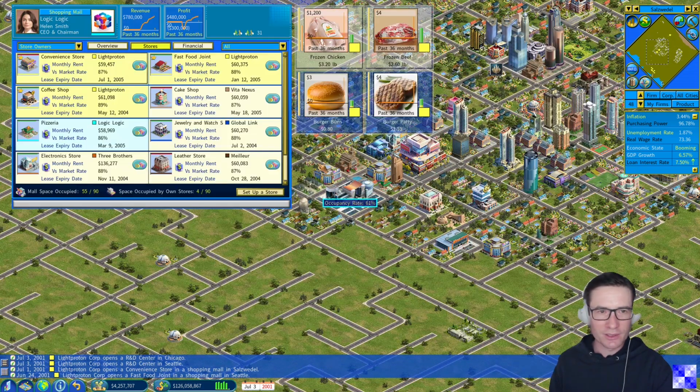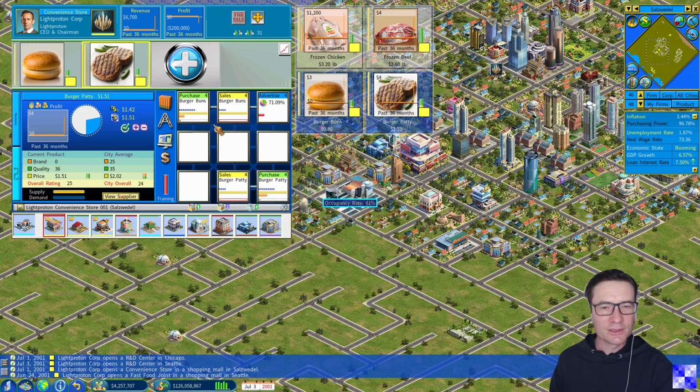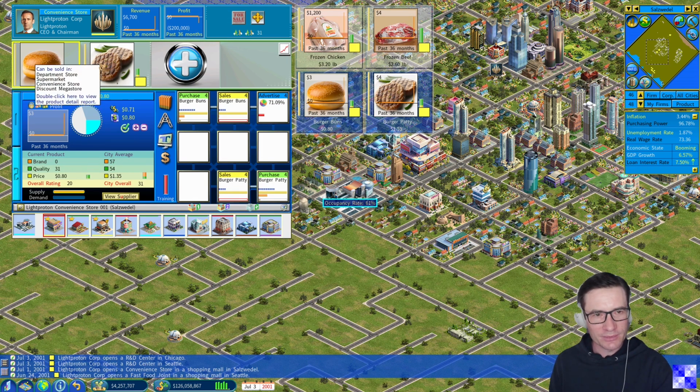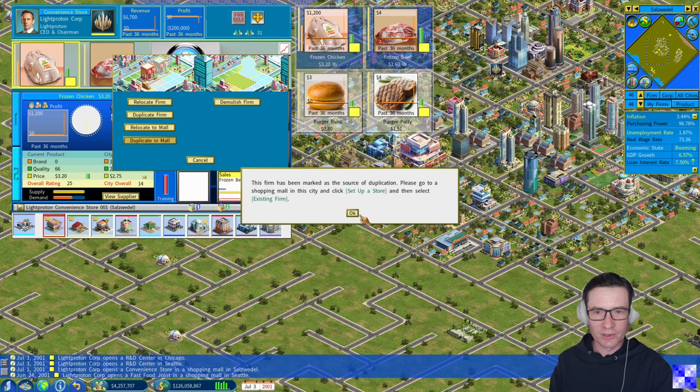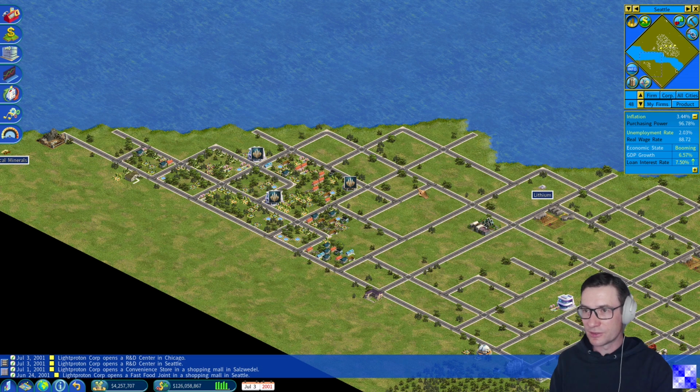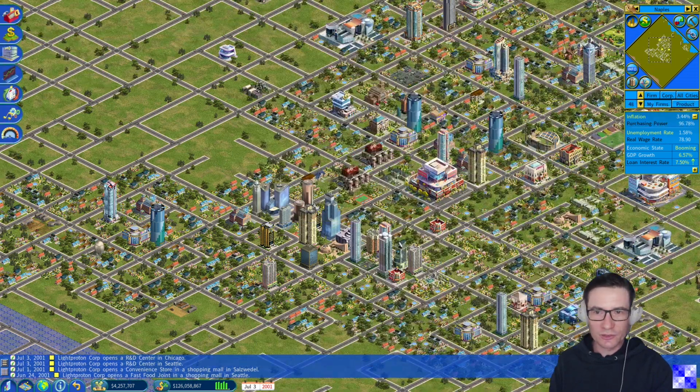Salzwedel and to our convenience store. Yes, and this we need to observe now. Later, at a later stage, we probably will be able to catch up a little bit with the competition and therefore sell more. For now, the growth will be quite slow and they will not take so much of our production capacity. But anyway, this is a nice synergy, and for frozen chicken and frozen beef, it actually works. This, of course, we can do also, duplicate them all, not only in Salzwedel, also in Naples, which is a city not too far away.